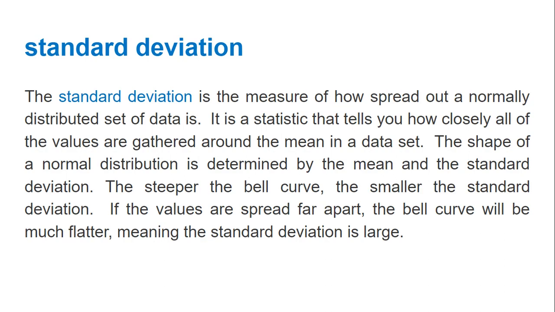If the standard deviation is smaller, the curve is going to be steeper. If the standard deviation is larger, the shape will be flatter, or the bell is going to be flatter in nature.